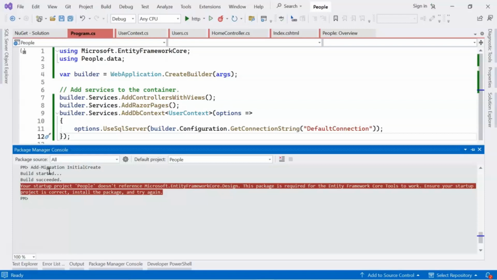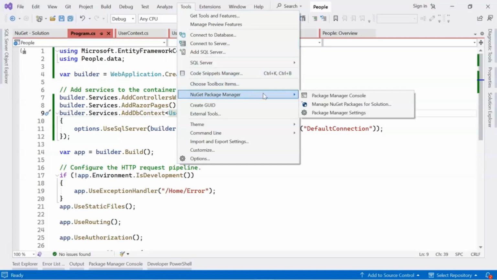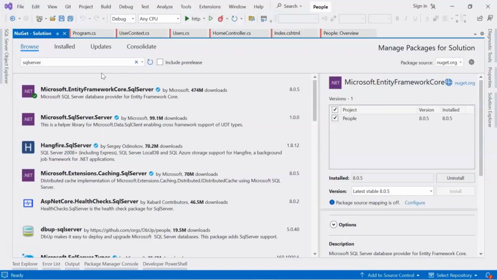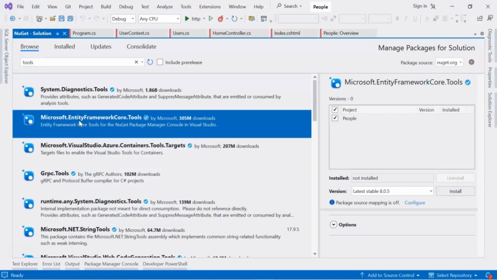The startup project does not have reference. Okay, so we need to install Entity Framework Core tools. Go to the NuGet package again. Entity Framework.